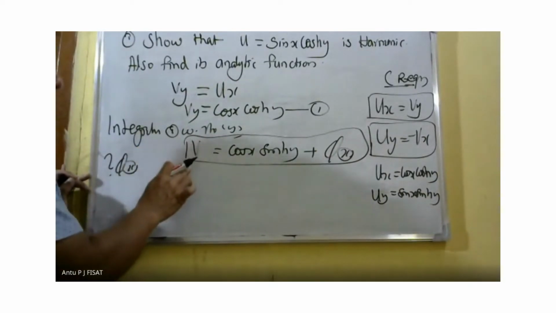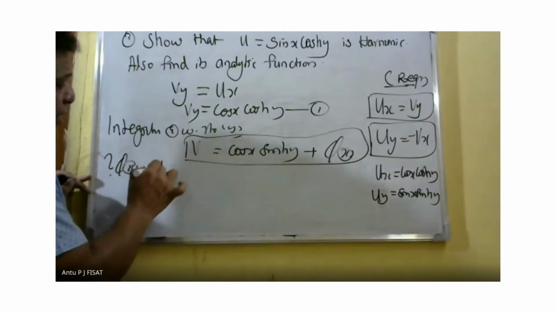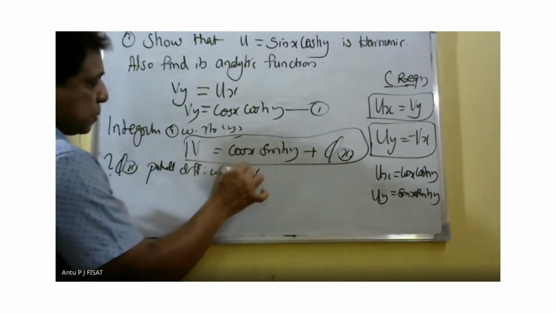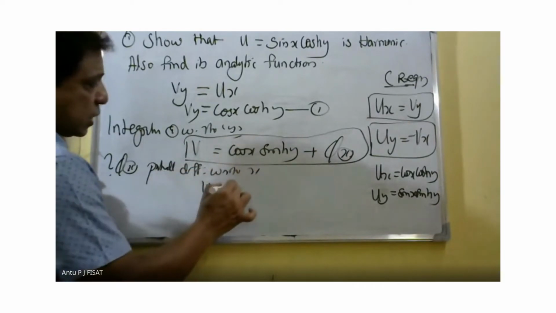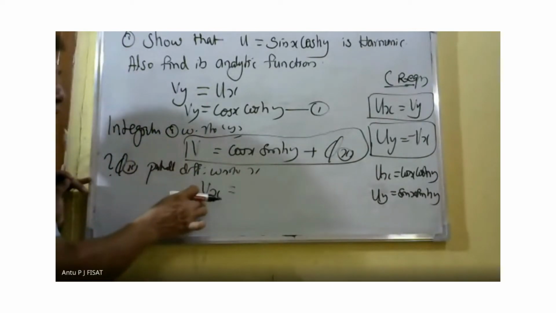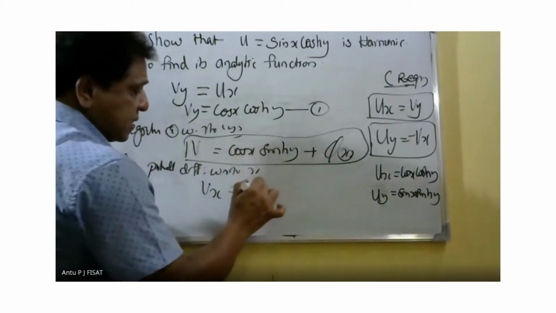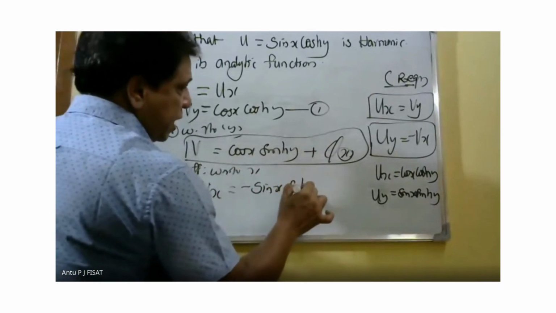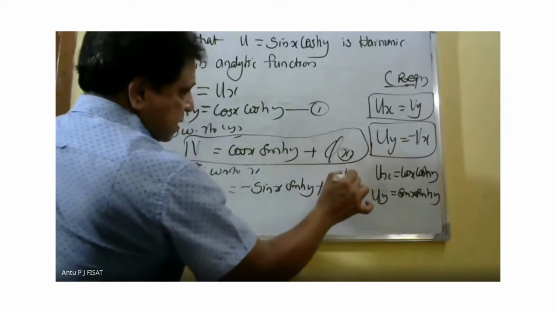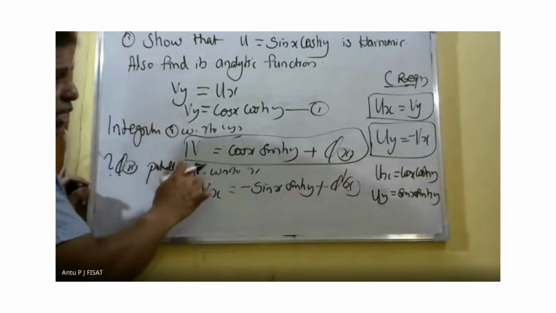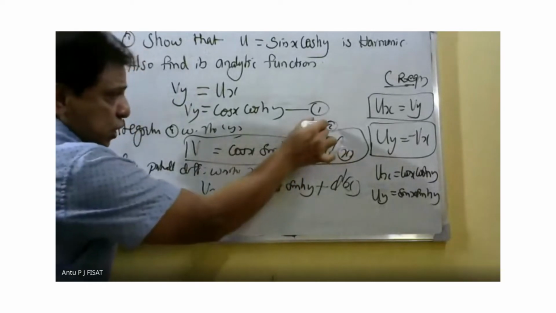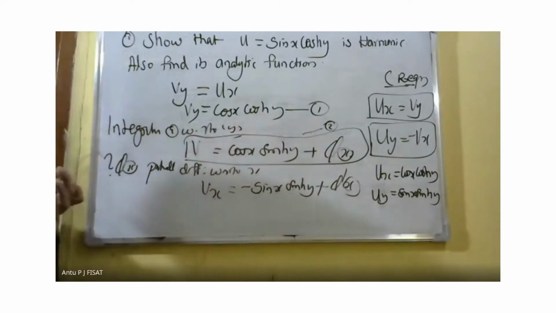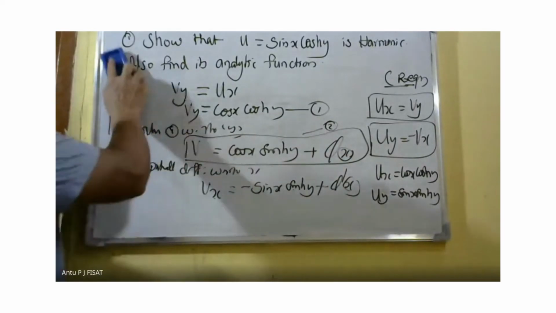Next, we have to find out the value of phi of x. For that, we partially differentiate with respect to x. Therefore, vx is equal to minus sin x into sin hy plus phi dash x. This is equation 2. When we differentiate equation 2 partially with respect to x, vx is equal to minus sin x sin hy plus phi dash x.